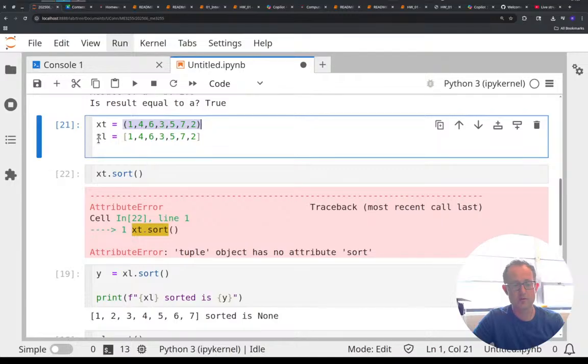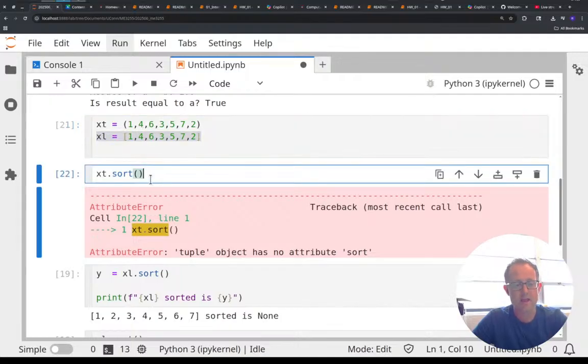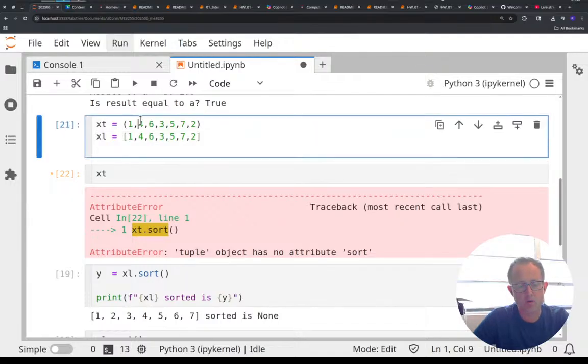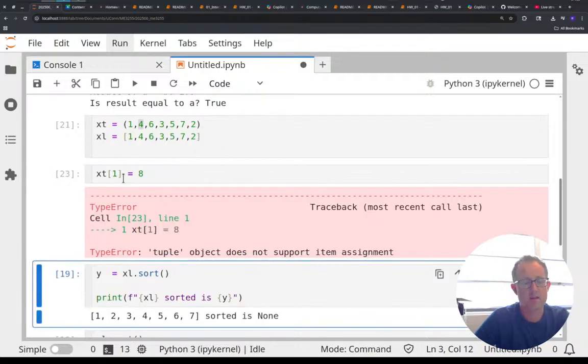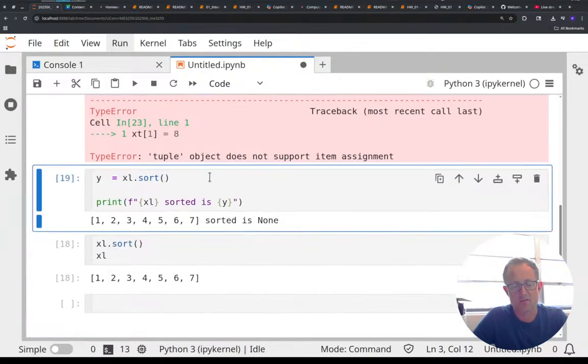or create a whole new variable, like this, where I'm saying, all right, XL is a list here. I could probably turn this into a NumPy array, and then I could change it. But a tuple is meant to be this static thing. It's not going to change. I can't rearrange it. I can't say, oh, whoops, this 4 was actually supposed to be an 8. So x1 equals 8. It's going to tell me, no, you're not allowed to do that.